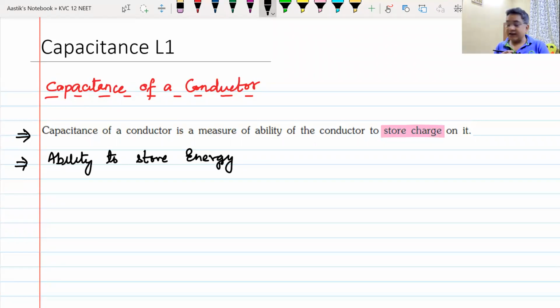The capacitance of a capacitor is the ability to store energy in the form of electric field.